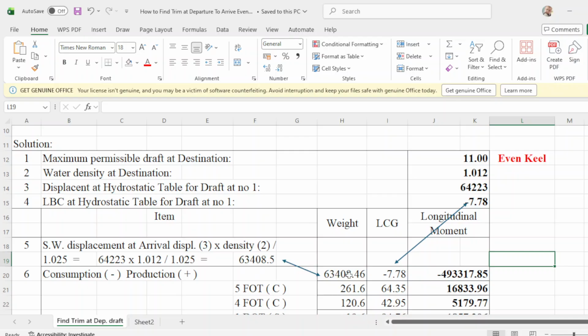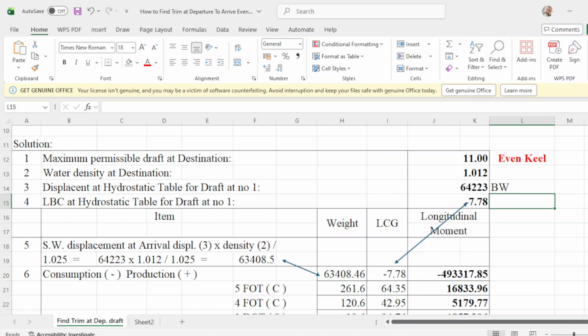This is now salt water, and this one is the brackish water. Since you already have your LCB here, you bring it down there. The result of your displacement, you bring it down here. The weight and your LCB make your LCG.